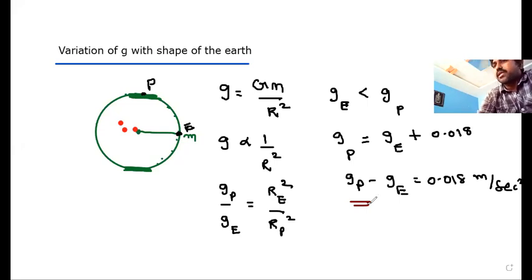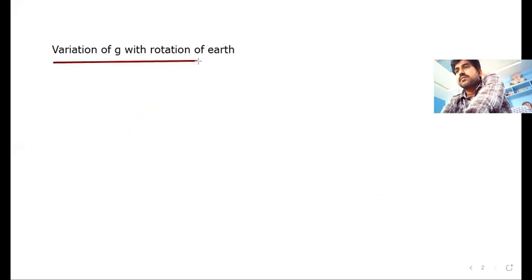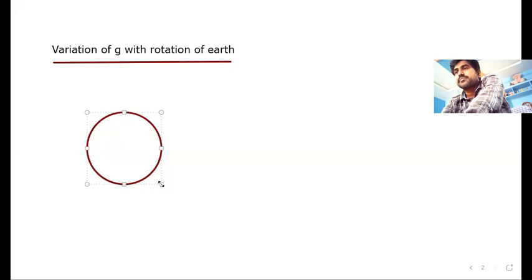So this is for variation of G with shape of earth, and it is about variation of G with rotation of earth only. In this particular case, again, if I consider the shape of the earth, just consider the spherical shape only.